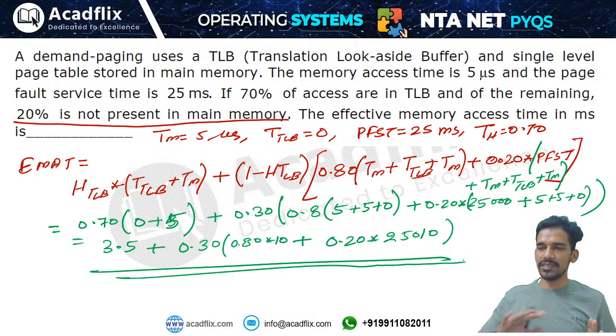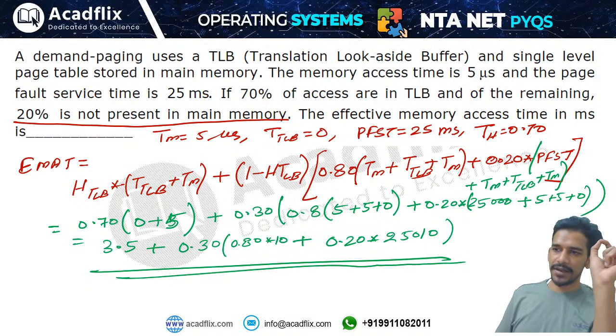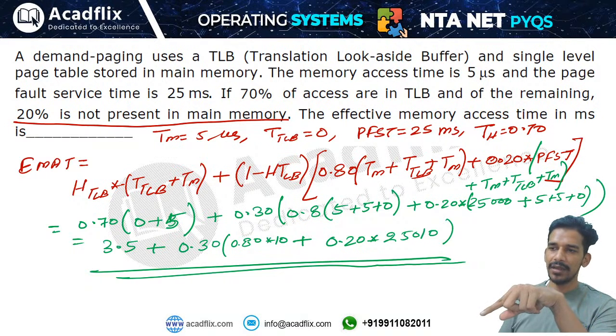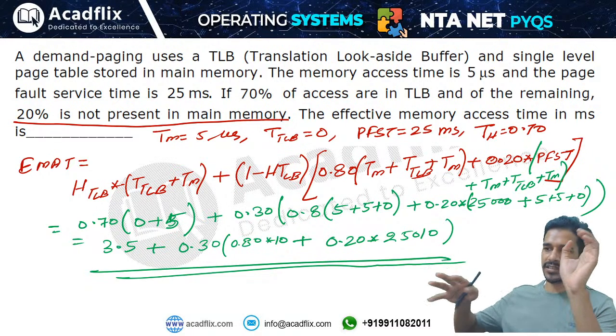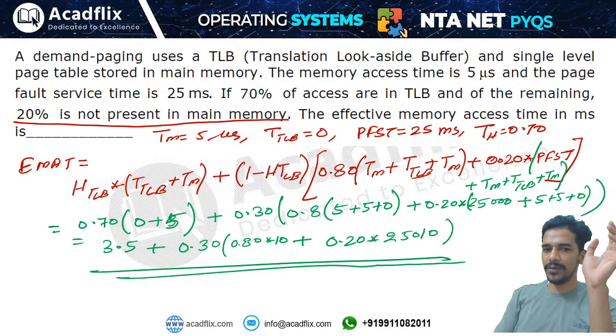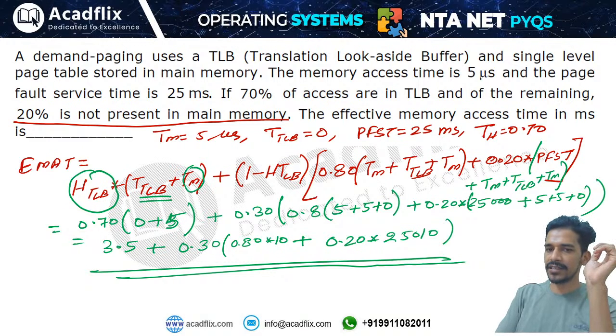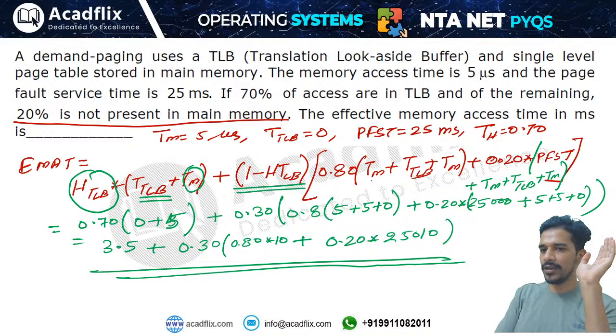So the process is very simple. First you will search the page number in the TLB. If the page number is found in the TLB, then you will convert that virtual address to physical address from the TLB, and then you will directly access the memory, right? Once you get the frame number, you will go to the memory and access that frame number. If the page number is not found in the TLB, if there is a miss, then you will access memory.